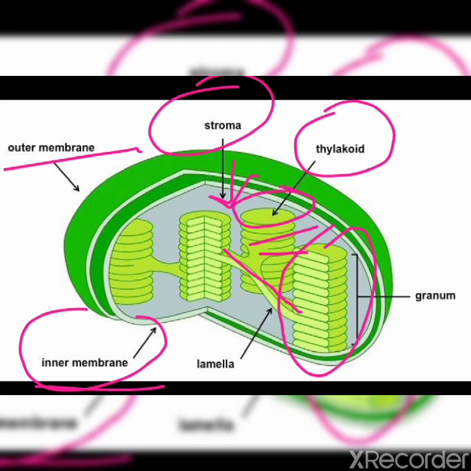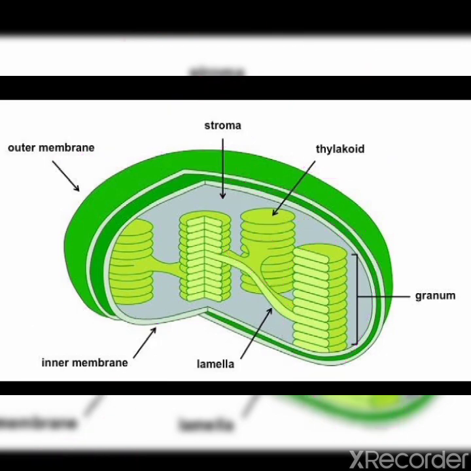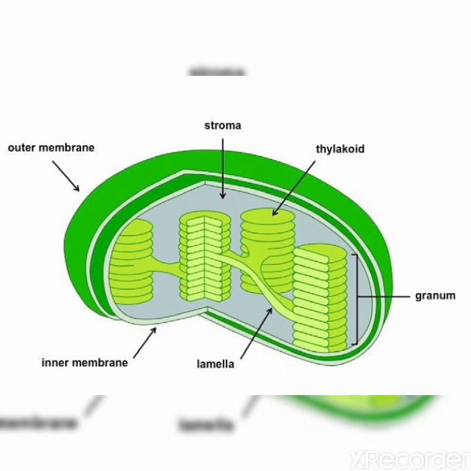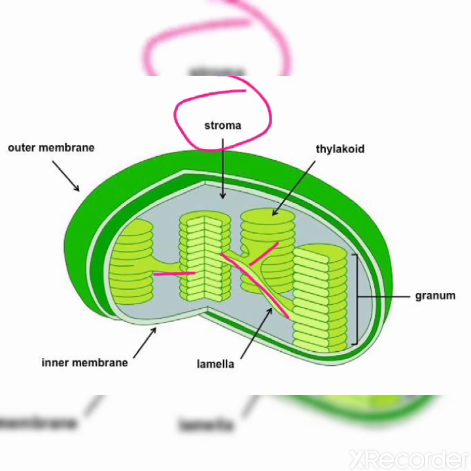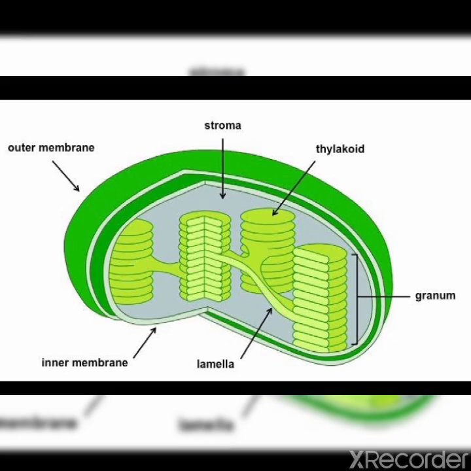Grana are connected to each other and lie in a gel-like substance, which is known as stroma. Clear, children? So this reaction depends on sunlight for activation energy, and this takes place in the thylakoids of the chloroplast. Clear?